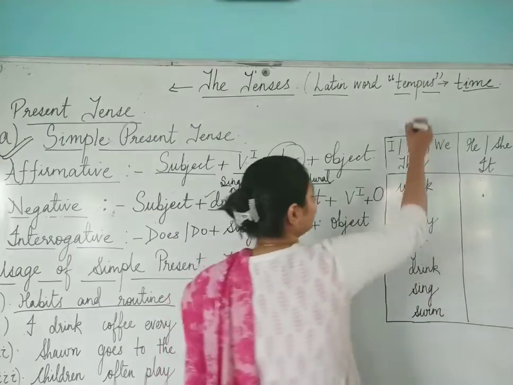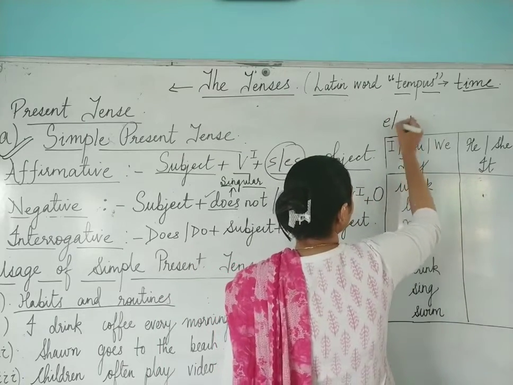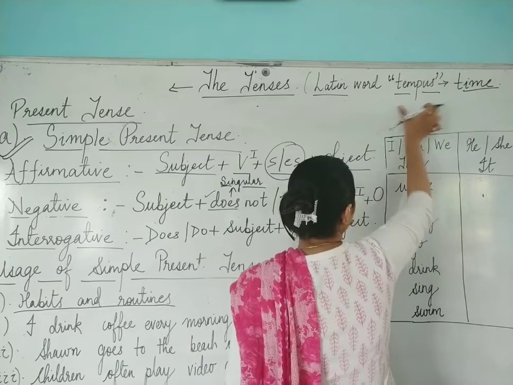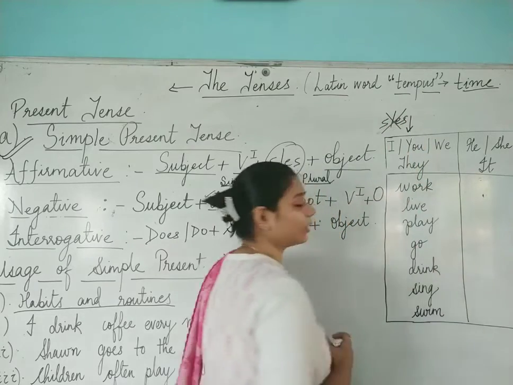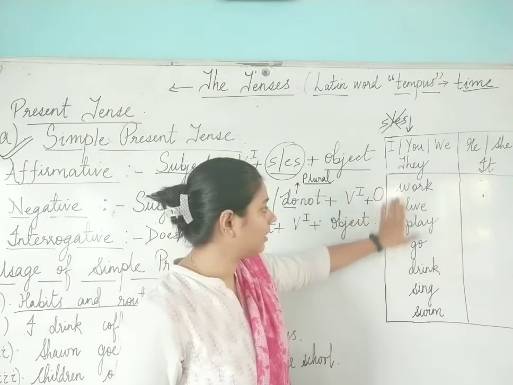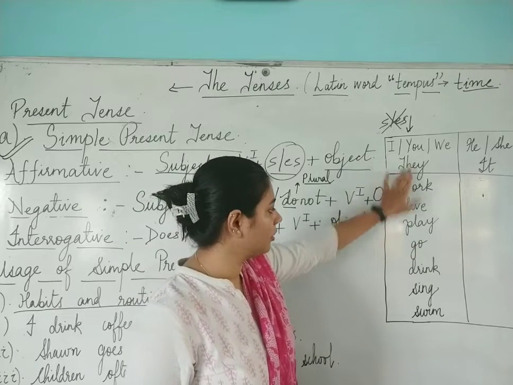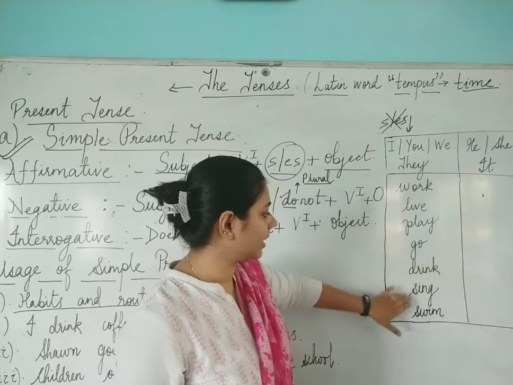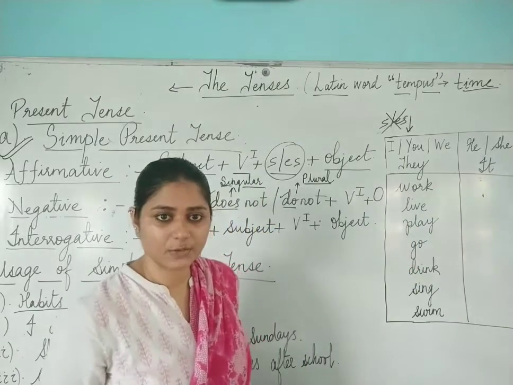That means with these persons we don't use S or ES. So it will be: I work, I live, I play, I go, you drink, we sing, you play, something like that. I hope this is clear to everyone.